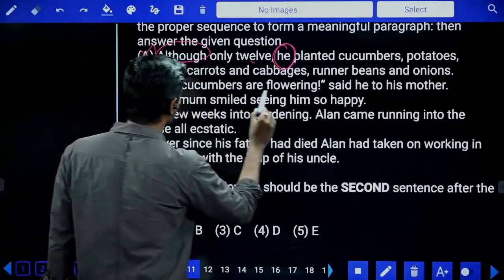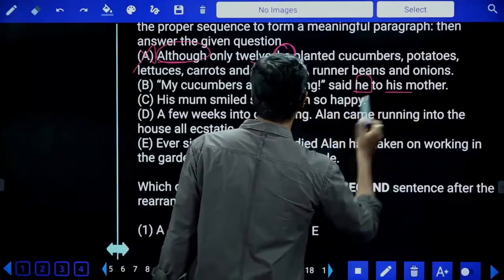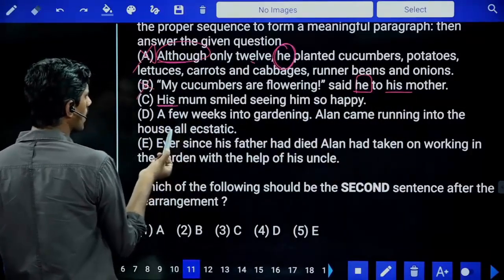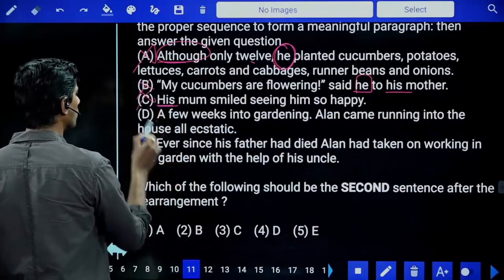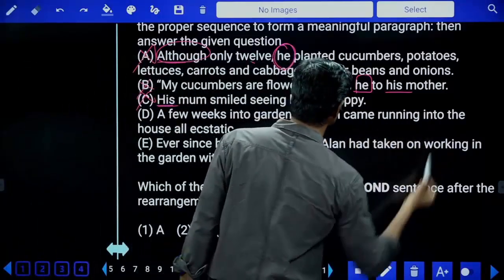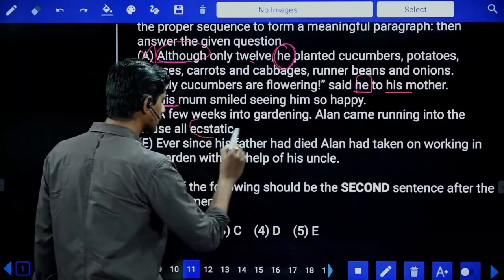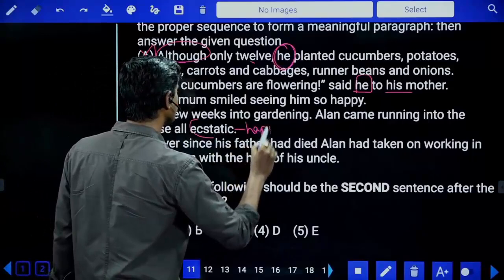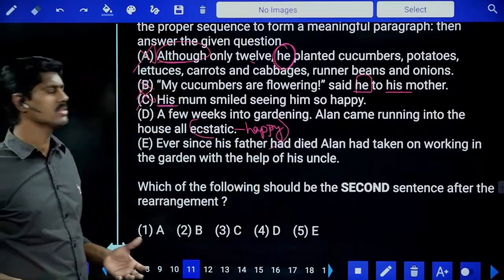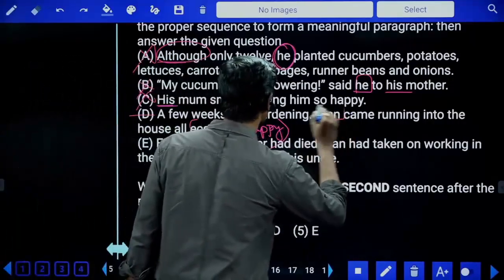My cucumbers are flowering, said he. He means who? His mother, we do not know. Cannot be the first one. His mom. Whose mom? Whose mummy? We do not know. A few weeks into gardening, Alan came running into the house all ecstatic. Ecstatic means happy. How did he come? He came home happily. With a happy smiling face, he came. Maybe the first sentence because this has got a noun.